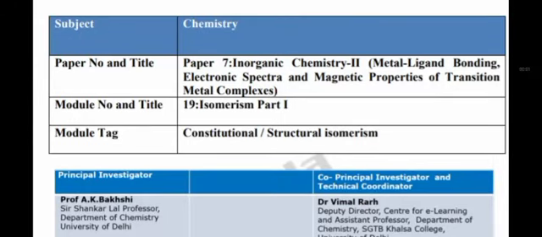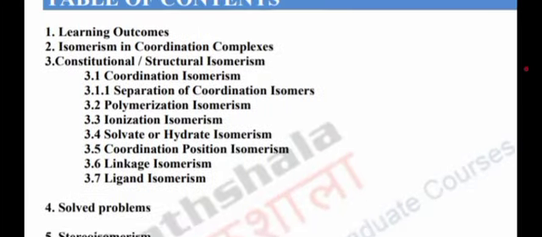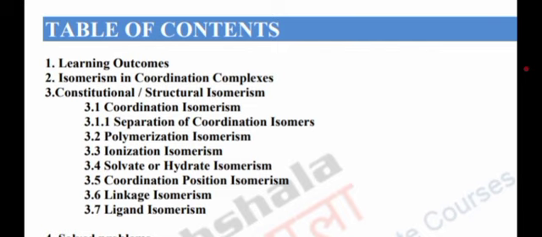Paper 7, Inorganic Chemistry 2: Metal Ligand Orbital Overlap, Spectrum and Magnetic Property of Transition Metal Complex. Module 19: Isomerism, Part 1. Constitutional or Structural Isomerisms. Table of Contents, Learning Outcome, Isomerism in Coordination Complex, Constitutional or Structural Isomerisms.